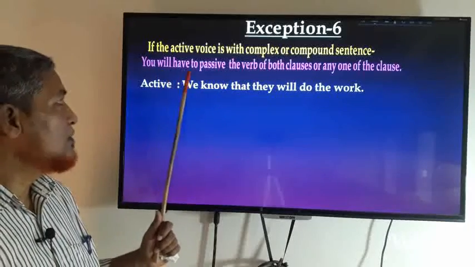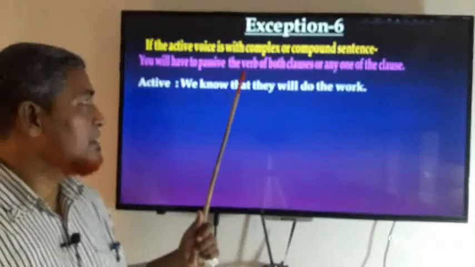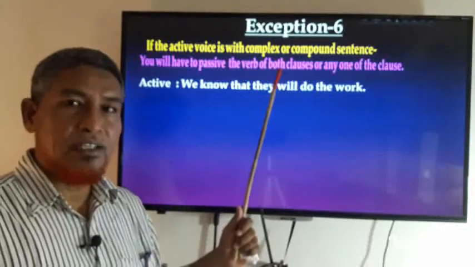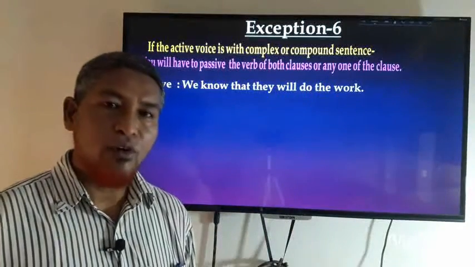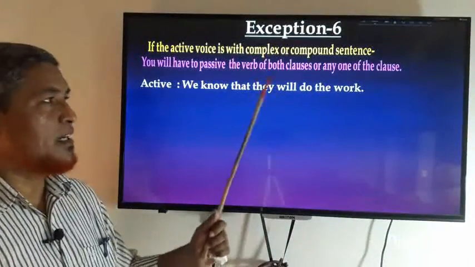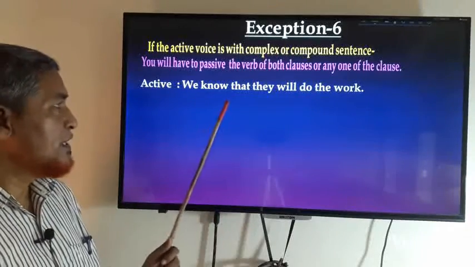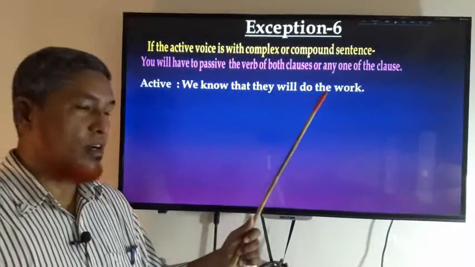First of all, you will have to make the verbs of both sentences or clauses passive, and you will also have to change any one of the clauses. We know that they will do the work.